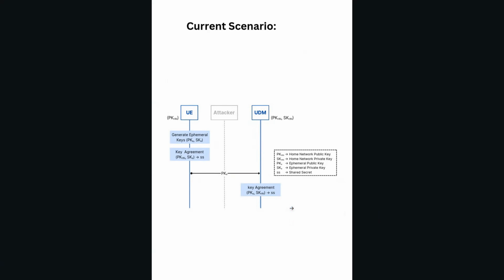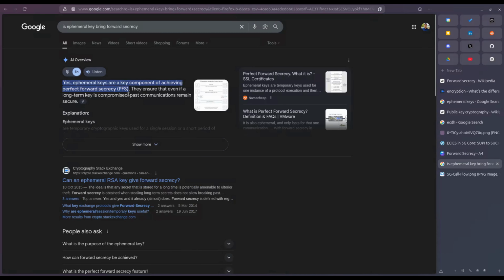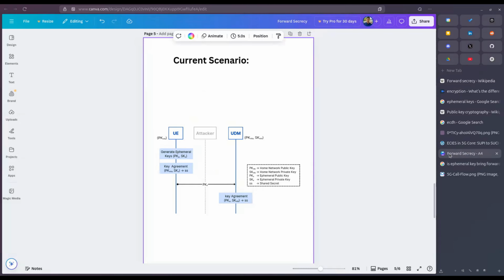So in this scenario, we can say that even though we use ephemeral keys, the forward secrecy is not maintained. I have a question for you guys. Does incorporating ephemeral keys bring forward secrecy? If you search on the internet, it says yes, but a broader aspect is left behind. That is, how we use it is also important, because in the current scenario, we saw that even though we use ephemeral keys, the forward secrecy is not maintained. So I have a proposed solution for how we can maintain forward secrecy in the current scenario.